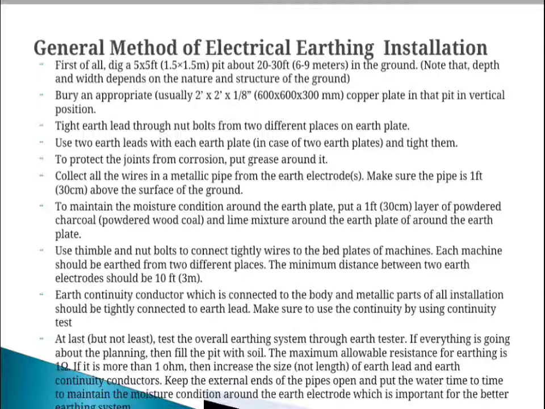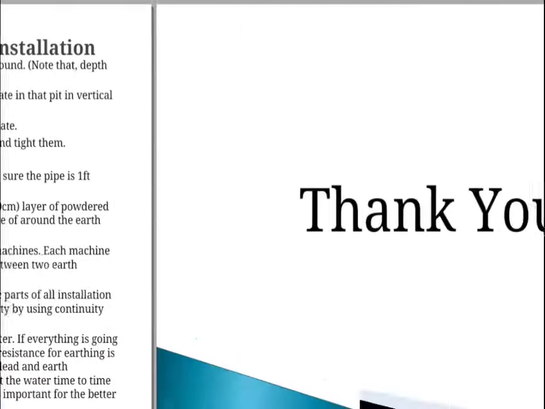The maximum allowable resistance for earthing is 1 ohm. If it is more than 1 ohm, then we have to increase the size of the earth lead and earth continuity conductor. Keep the external ends of the pipe open and put in water from time to time to maintain the moisture condition around the earth electrode, which is important for a better earthing system. These are the general methods for electrical earthing installation.